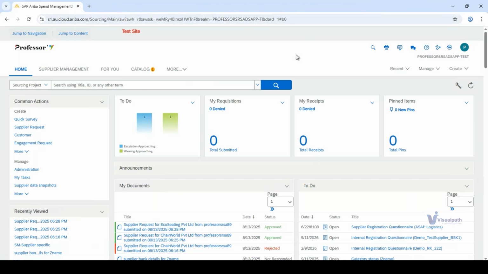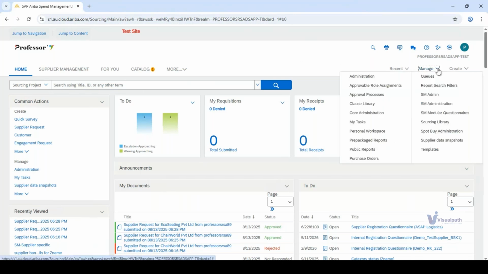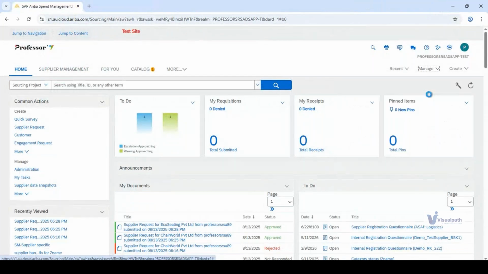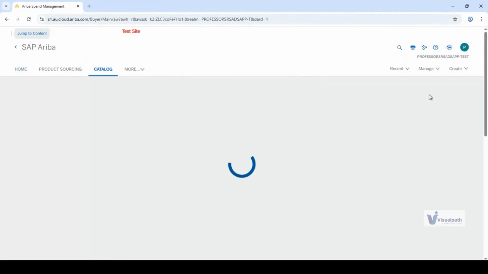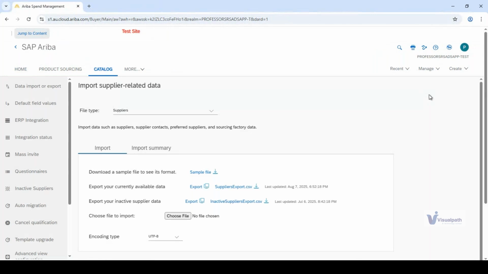Now we quickly jump on to the manage section. The manage section is the section from where you can navigate into other screens. So in the manage option, when you click on SM admin, you are there. This is the section of upstream, the SLP part.